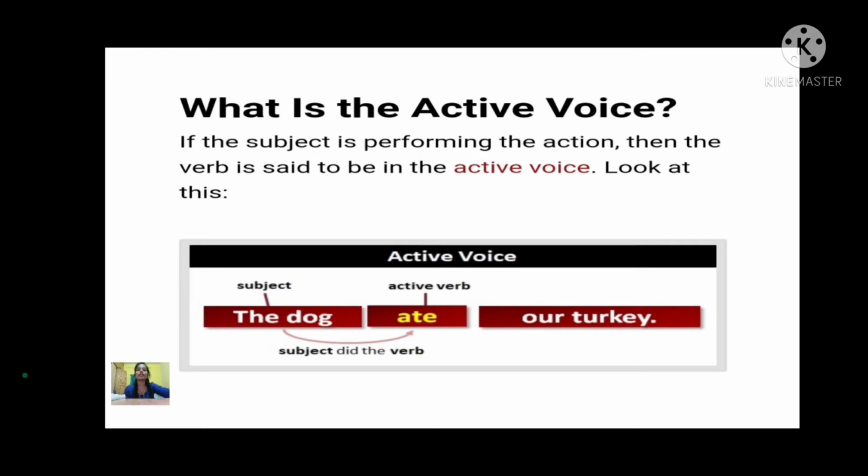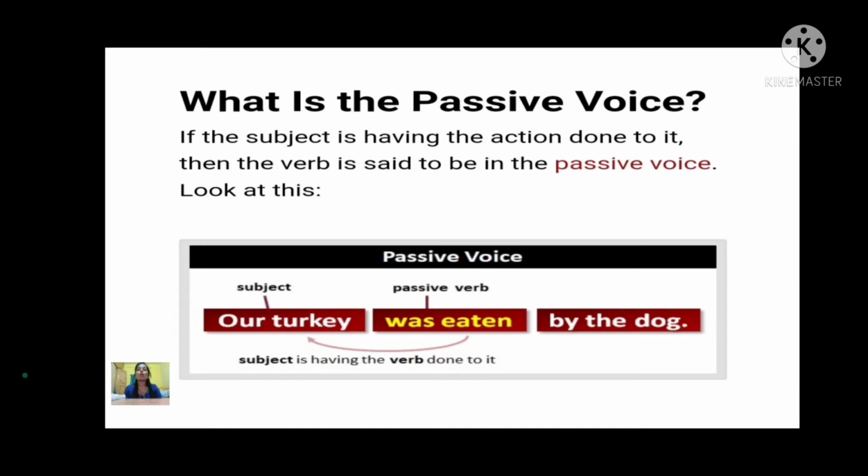Let us look at the passive voice. What is the passive voice? If the subject is having the action done to it, then the verb is said to be in the passive voice. अगर action किया हुआ है, then it is known as the passive voice. Now let us see the example. Our turkey was eaten by the dog.